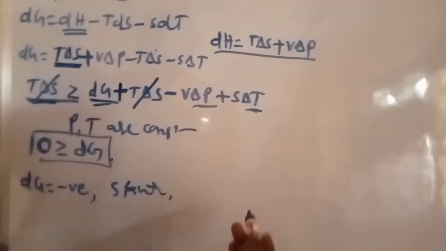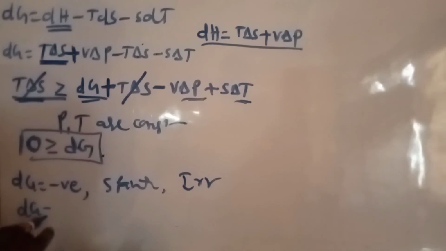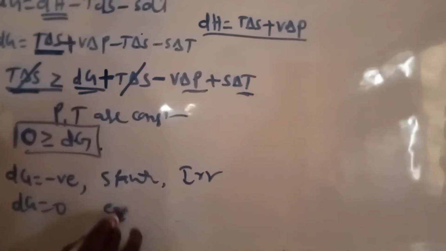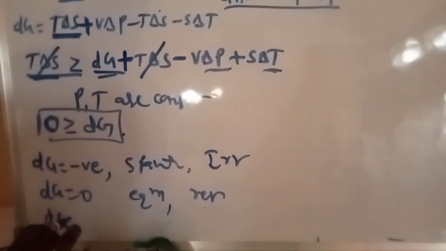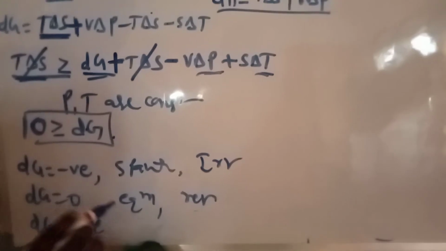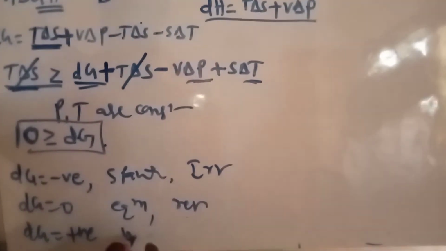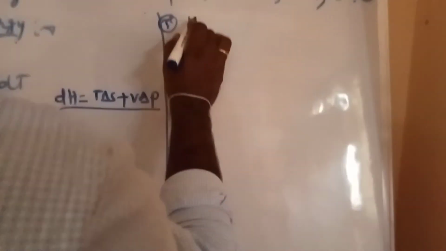All spontaneous processes are thermodynamically irreversible. If dG is equal to 0, that is the equilibrium condition and a reversible process. If dG is less than or equal to 0, that is spontaneous; and if dG is positive, we get a non-spontaneous process.